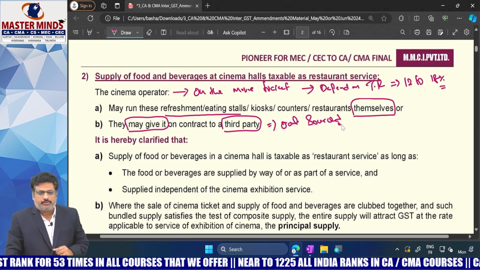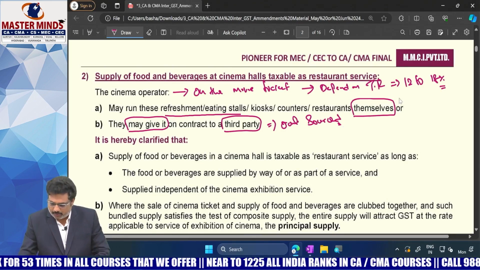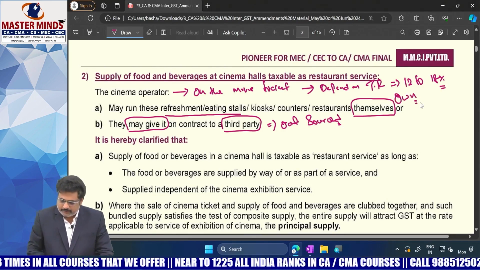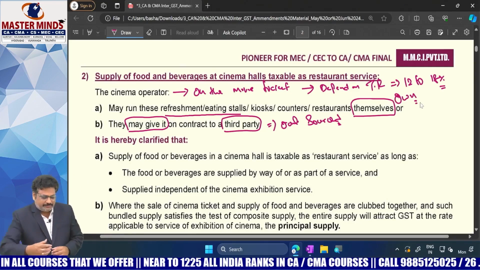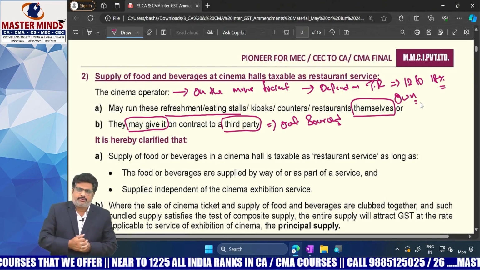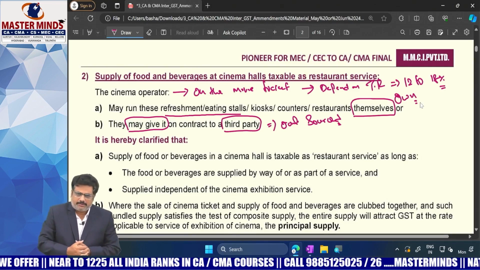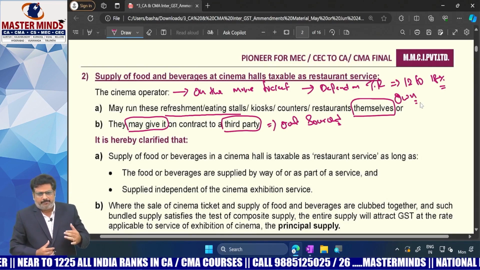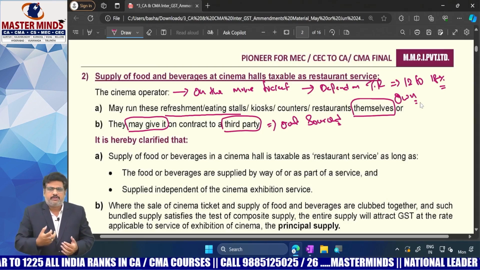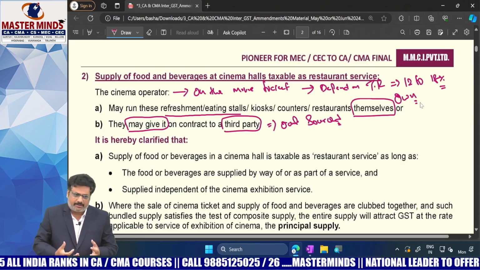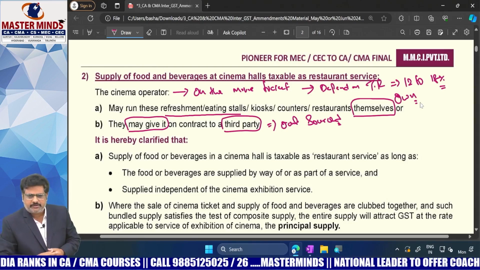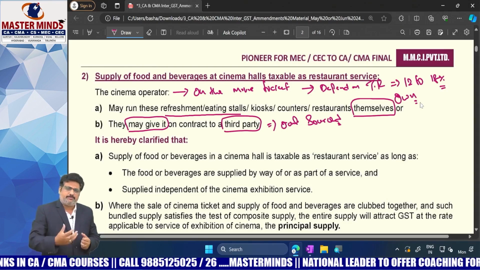It can be outsourced. So their own food outlets, or they can be outsourced to some third party. They can run in two ways. They can have their own food outlets, that means PVP, PVR will have their own food outlets in the premises of movie theaters, or they can be outsourced to some third parties.